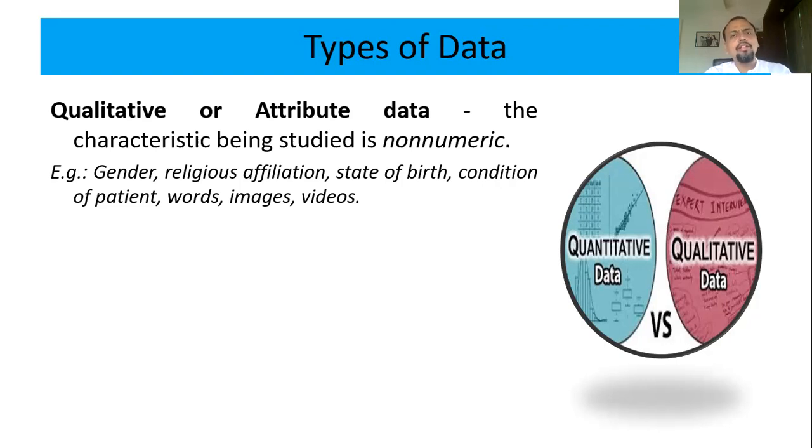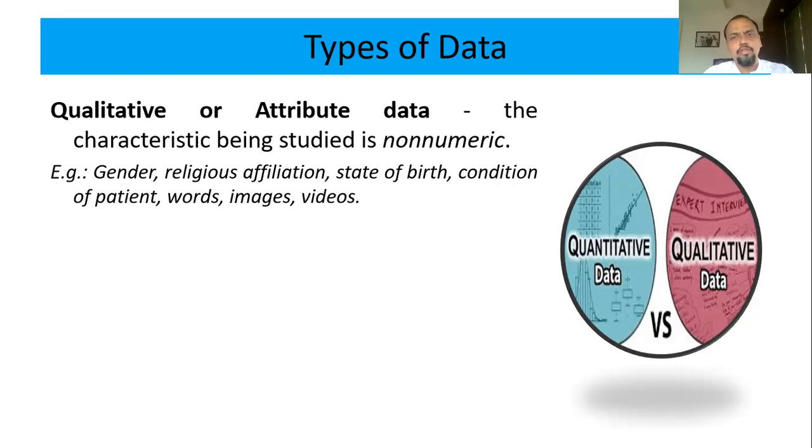But we also know there are certain characteristics which cannot be measured, which are divided into different groups, like religion. We can say it is Hindu, Christian, Jain, Muslim, and so on. There are no numbers for it; it cannot be measured in numbers. Gender, generally male and female. State of birth, in which state you are born. Maybe Gujarat, Rajasthan, Tamil Nadu, Kashmir, or Bihar. That again is data for us.